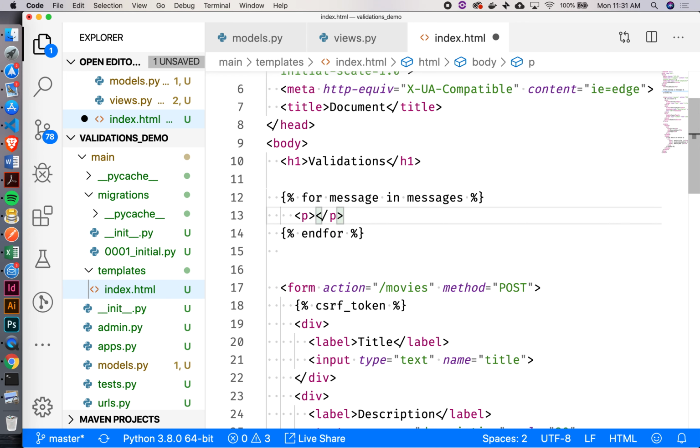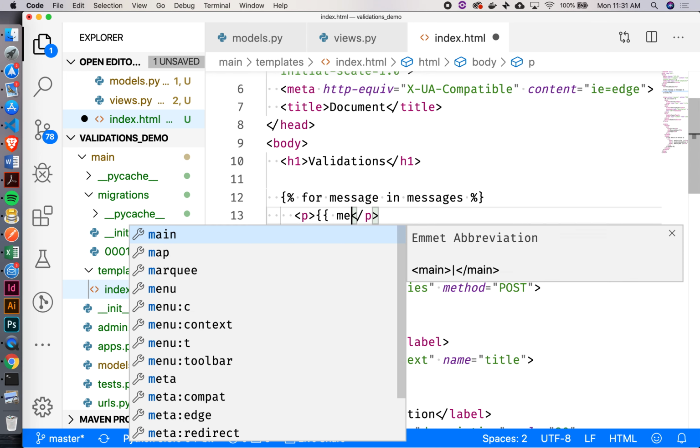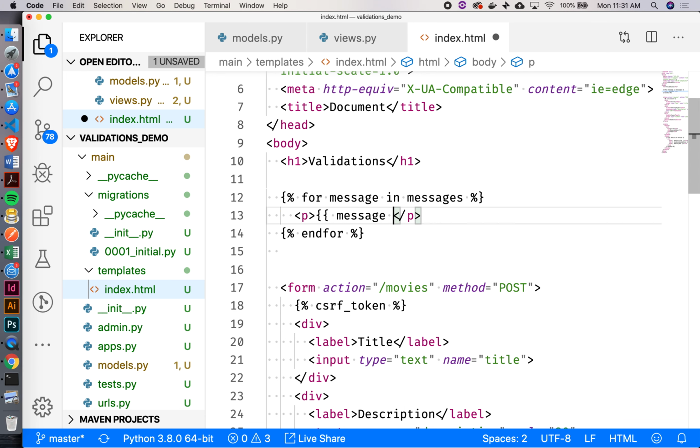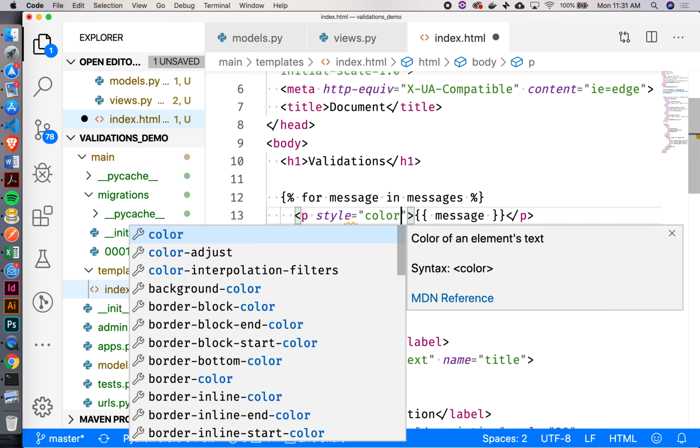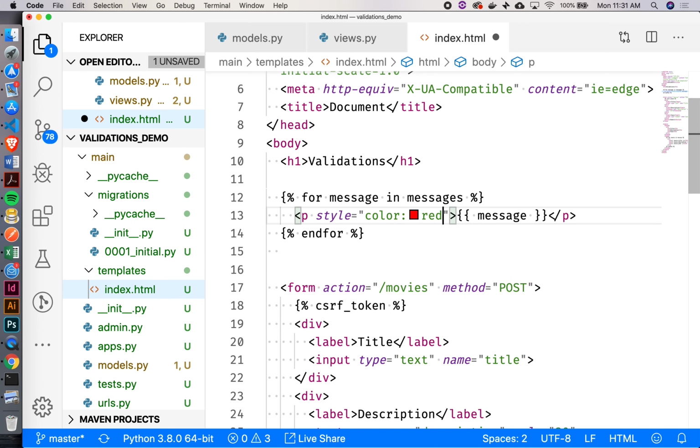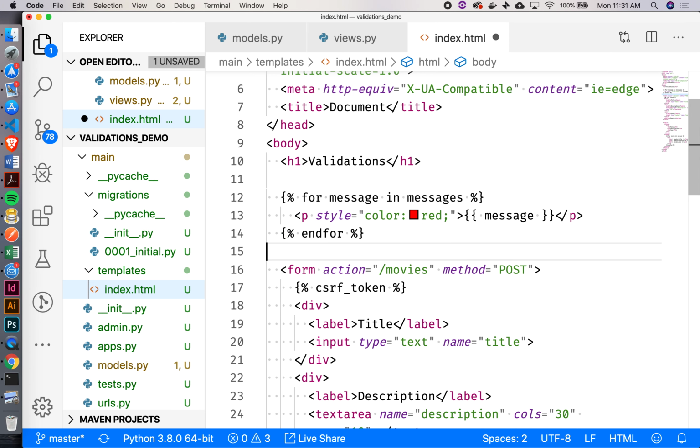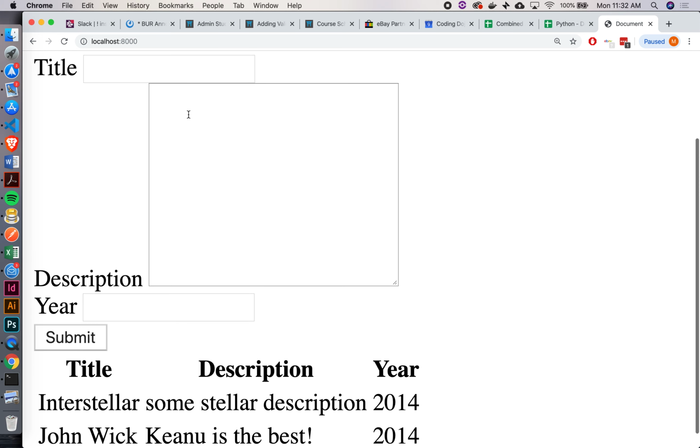All right. Now how do I output the message itself? Double curly, right? Message. Okay. So there's that, and then if I wanted to make it look a certain color or something like that, I could say style color red. I'm just being a little lazy because normally we'd probably use a style sheet of some sort, but I'm going to skip that part. Yeah, nice, right?